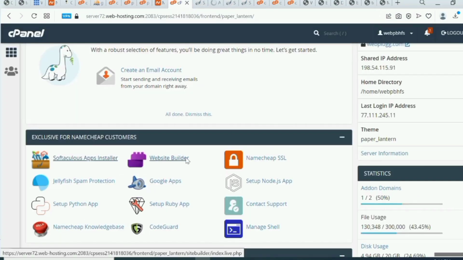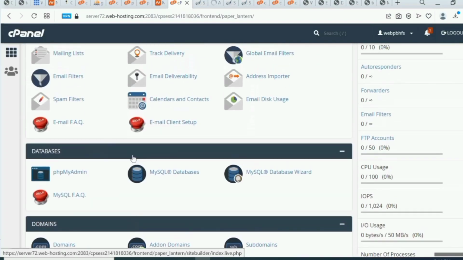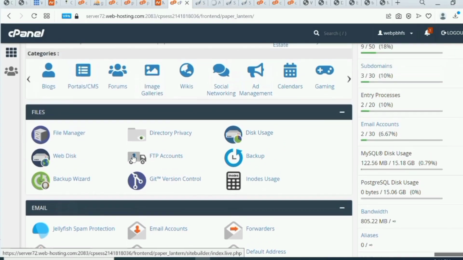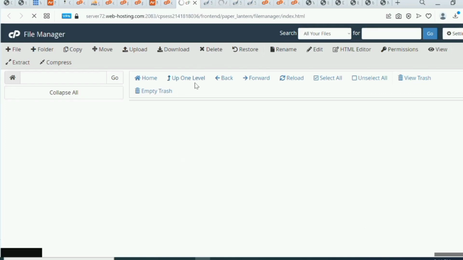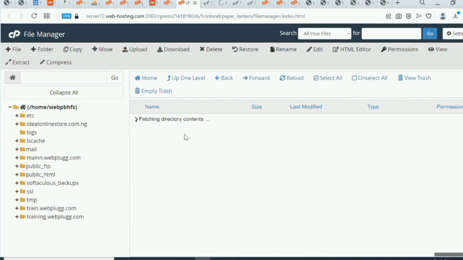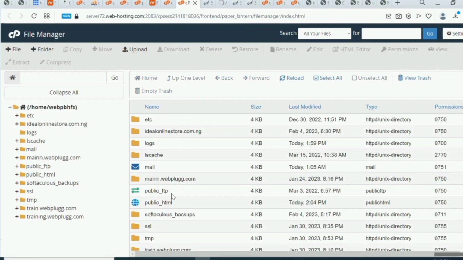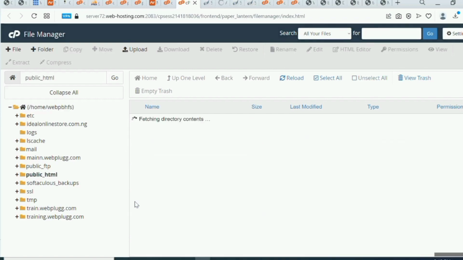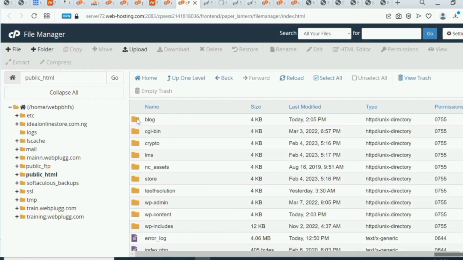So once you come to Softaculous, you can just locate your file manager. Okay, so this is my file manager. It is from here that I can upload my theme also. So there are two ways you can do that: from your WordPress backend or from this place. Now let's locate that blog that we created. It will be in our public_html. So this is the blog.